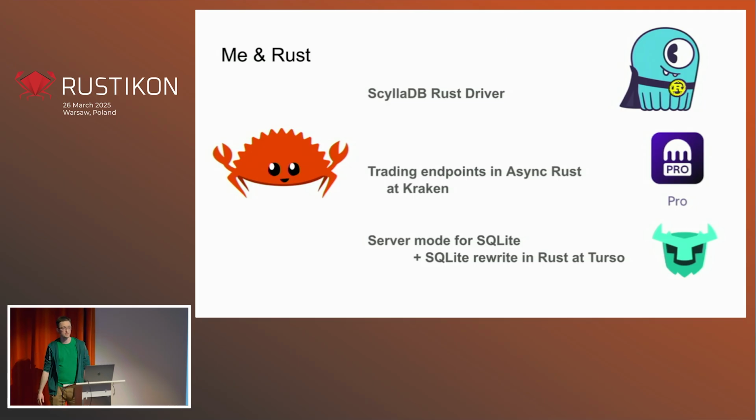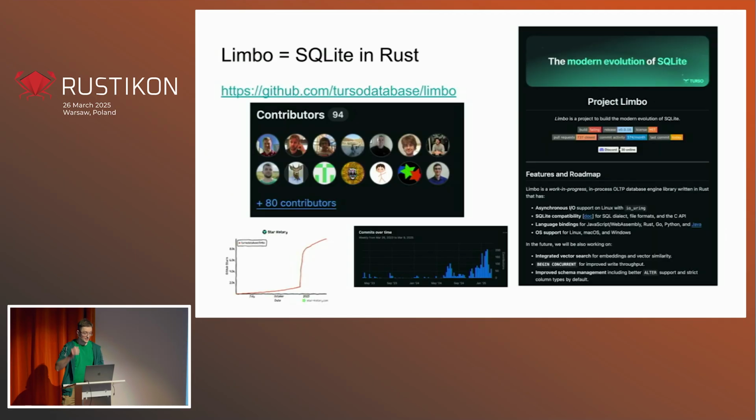So my history with Rust started when one of my teams at ScyllaDB became heavily involved in the Rust client library for our database. Then trading endpoints I was responsible for at Kraken were also written in Async Rust. And finally, at Turso, we not only implemented a replication layer for SQLite in Rust, but also decided to do a full rewrite of SQLite in Rust itself. Having said that, the project called Limbo is surprisingly successful.